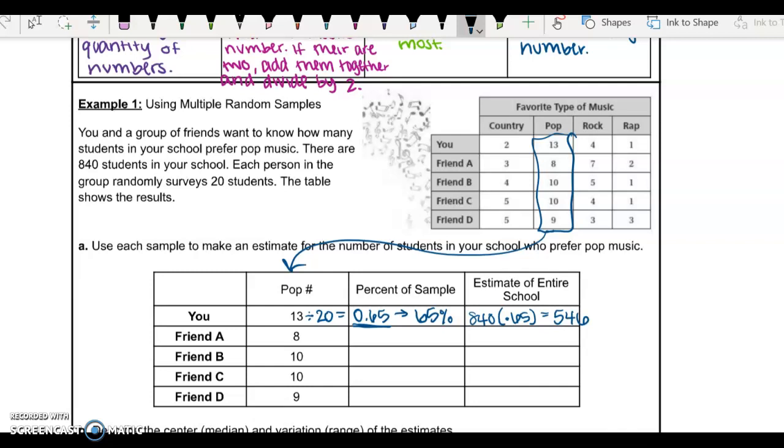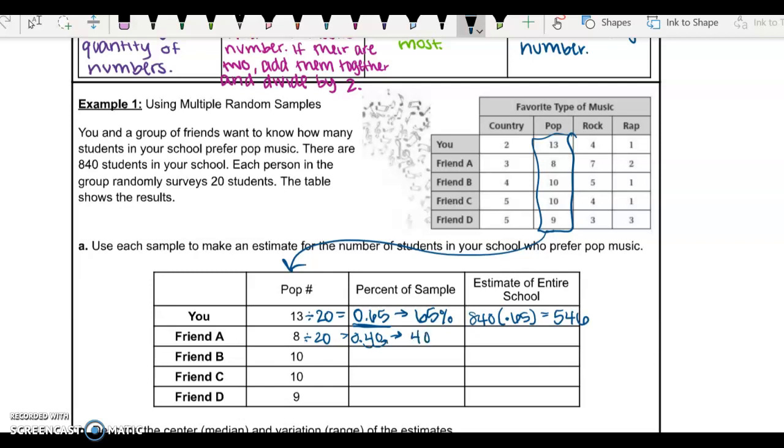So friend A found out that 8 people that they surveyed out of the 20, so we're going to divide those. And when we divide those, we get 0.40. So we move that decimal twice.